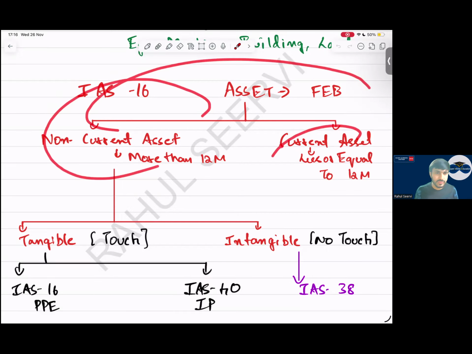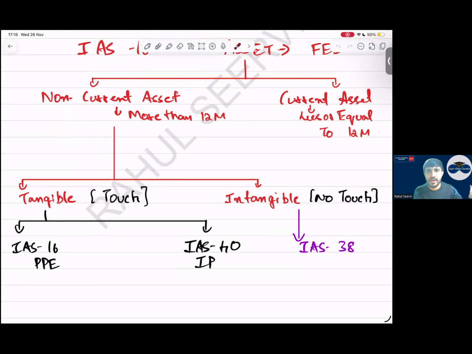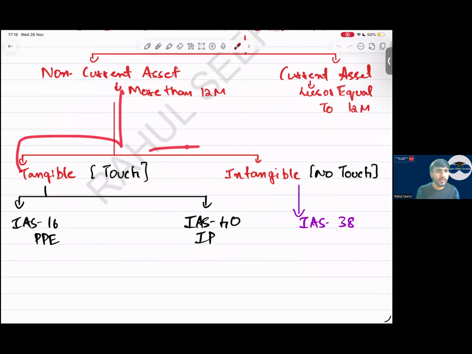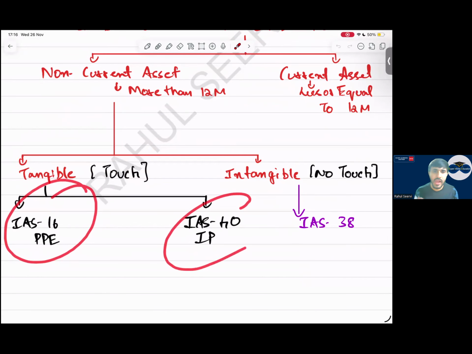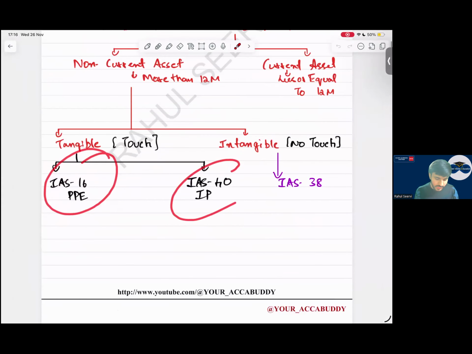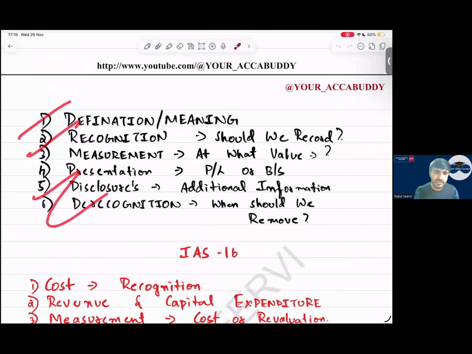So IAS 16, we know, non-current asset, current asset. Non-current asset means more than 12 months. Current asset means less than or equal to 12 months. Under non-current asset, there are two categories: tangible and intangible. Tangible means which we can touch. Intangible means we can't touch. We follow IAS 38 for intangible, IAS 16 and IAS 40 for tangible. These are the 6 points which we will cover when starting any standard.